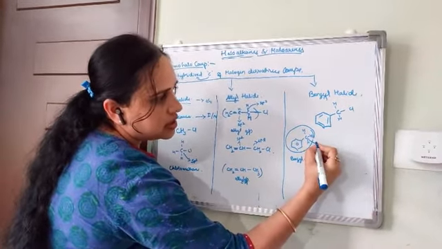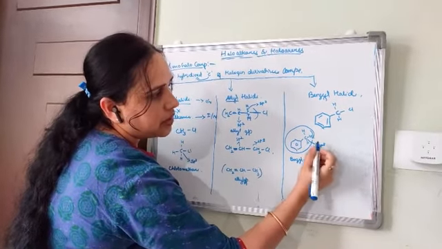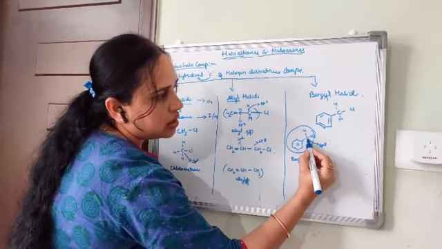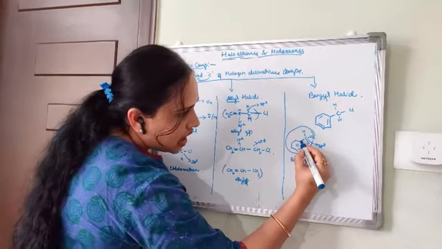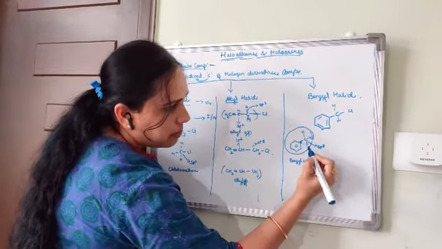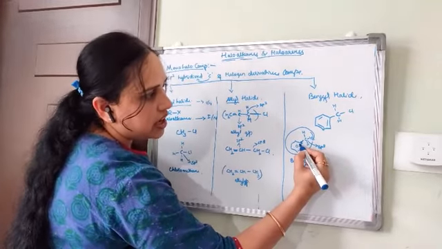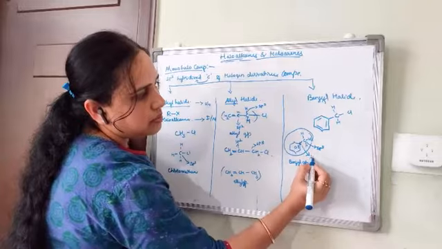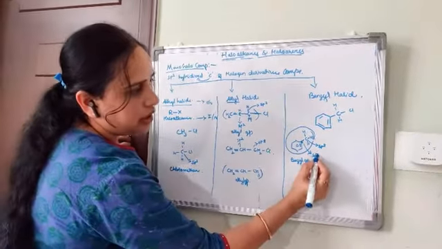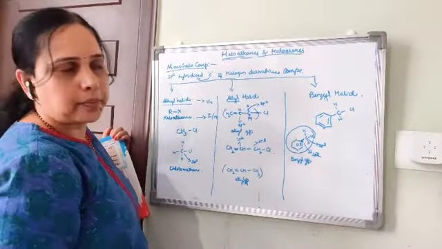This carbon is sp3 because all the bonds are single bonds, but this carbon of the benzene ring has a double bond, so that's why it is sp2 hybridized.